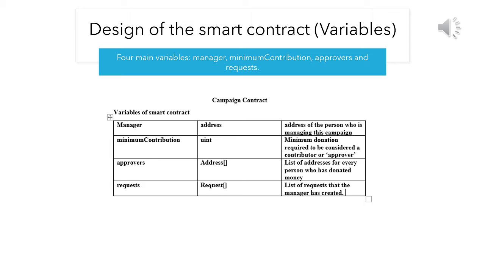Moving on, the approvers variable type is an array of addresses, and it consists of a list of addresses for every person who has donated money. The same goes for requests, which is also an array type and consists of a list of requests that the manager has created.